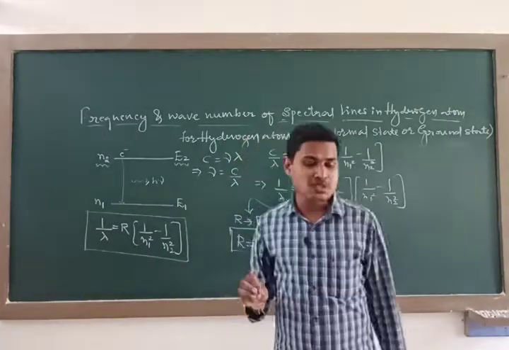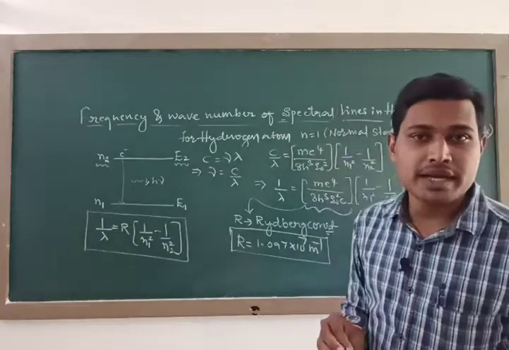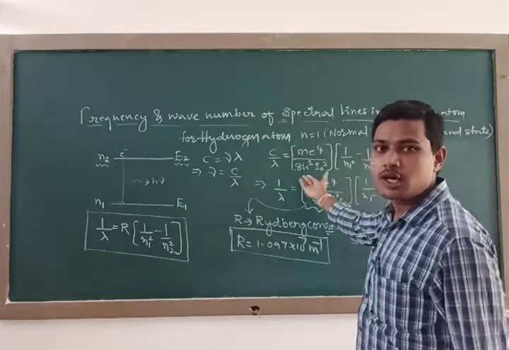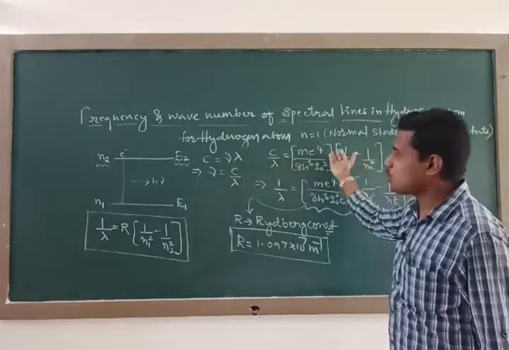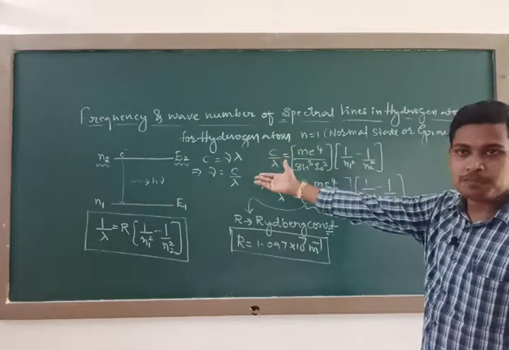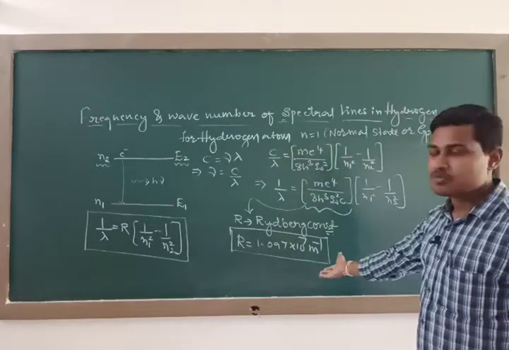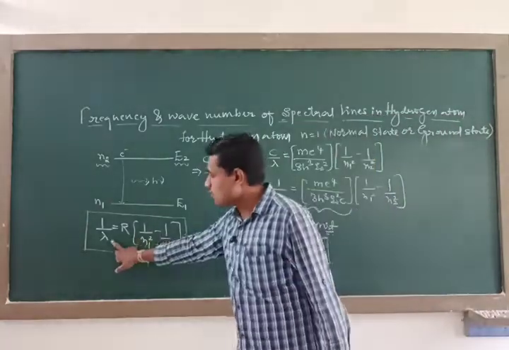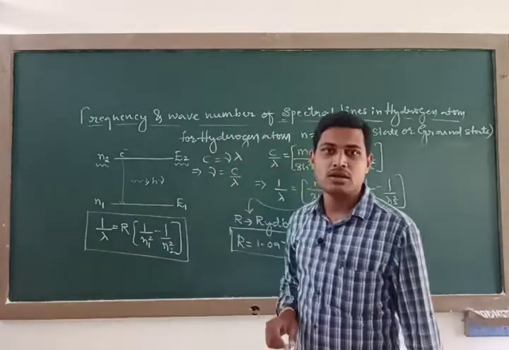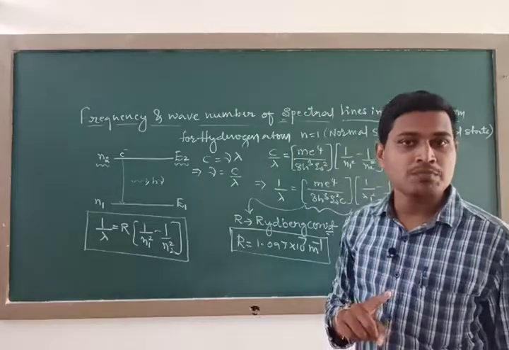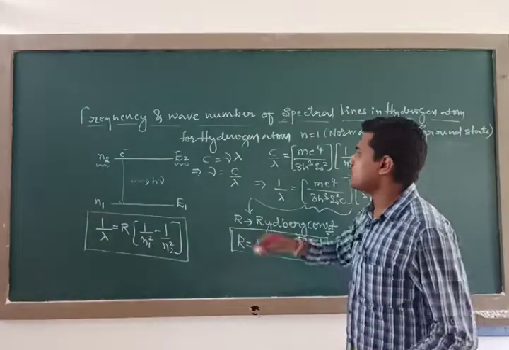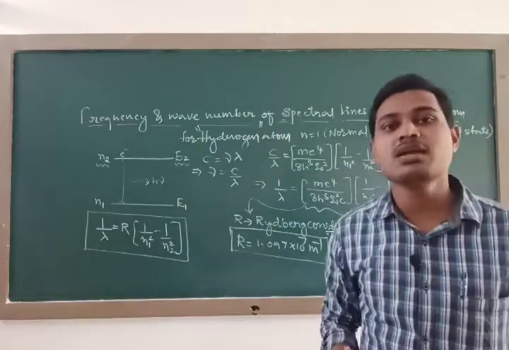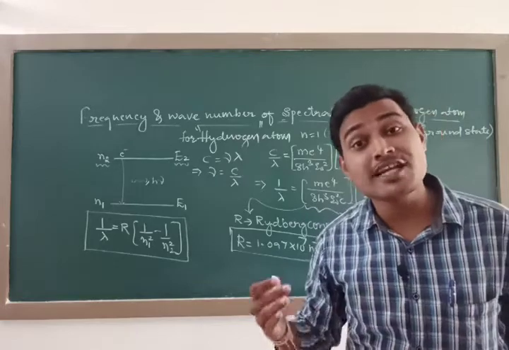Thus Bohr's theory is successful in predicting the origin of spectral lines in the hydrogen atom. Here we have used the energy equations developed by Bohr in his theory. With the help of his mathematical theory, we obtained the origin of the spectral line, calculated its frequency, and also reported its wavelength. So Bohr's theory is successful in explaining the spectral lines only for hydrogen as well as hydrogen-like atoms.